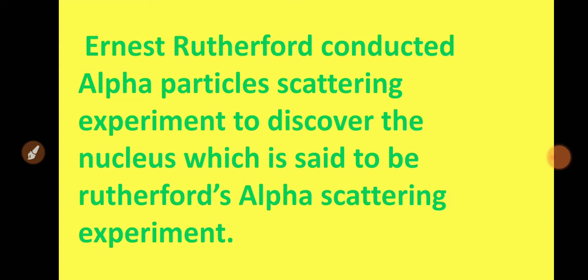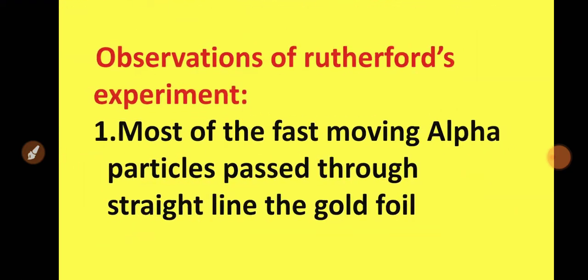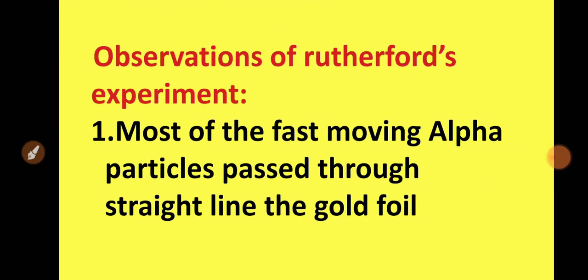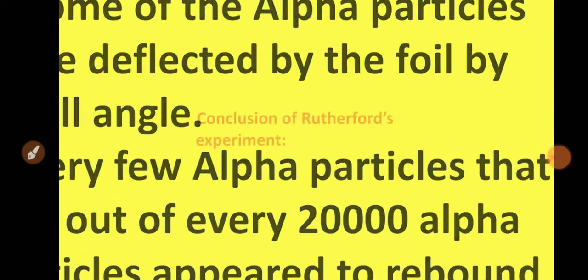Rutherford conducted the alpha particle scattering experiment to discover the nucleus, which is said to be Rutherford's alpha scattering experiment. Actually, for this experiment Rutherford took alpha particles, and that is why it is called the Rutherford alpha scattering experiment. Now firstly we will see how he discovered it.